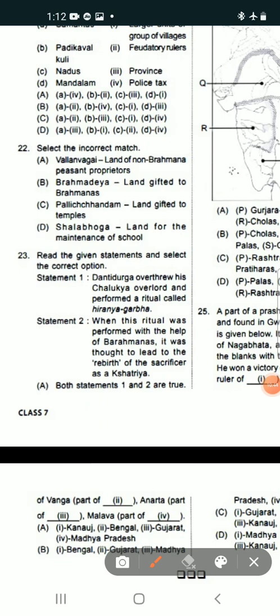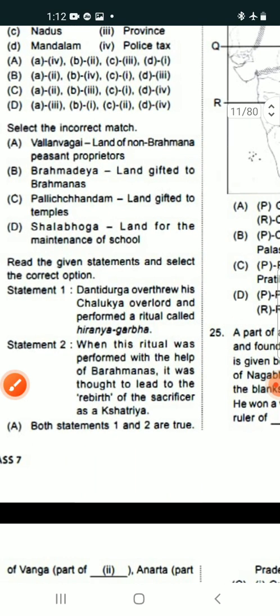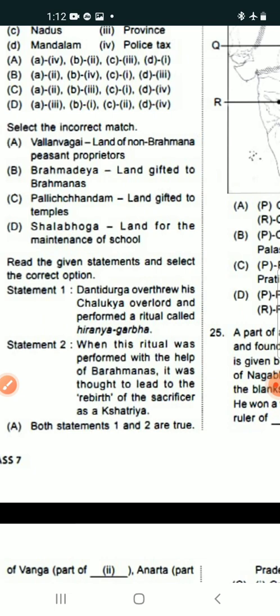Option A is Vellanvagai, the land of non-Brahmana peasant proprietors. Option B is Brahmadeya, land gifted to Brahmanas.